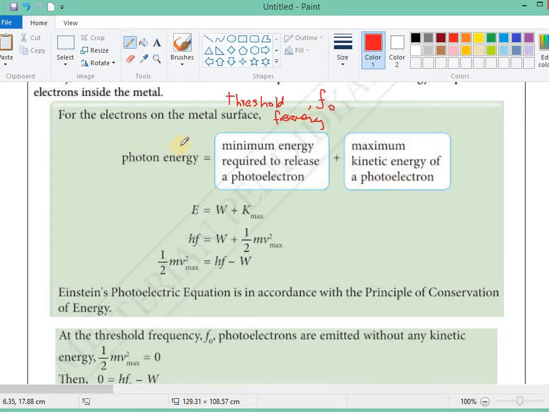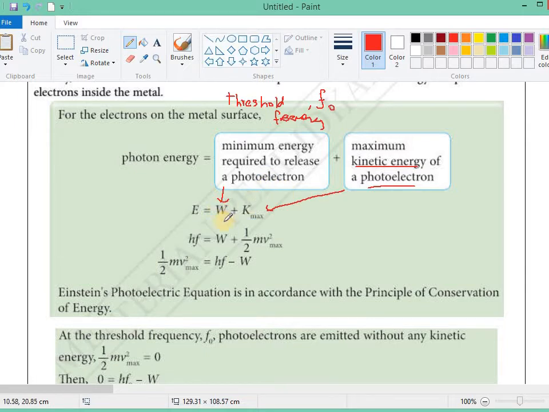That means if the photon has more than enough energy, then the extra energy will give the photoelectron kinetic energy. So E is the symbol for photon energy, the energy of the photon. W is the minimum energy required to release the photoelectron, and K max is the maximum kinetic energy of a photoelectron.